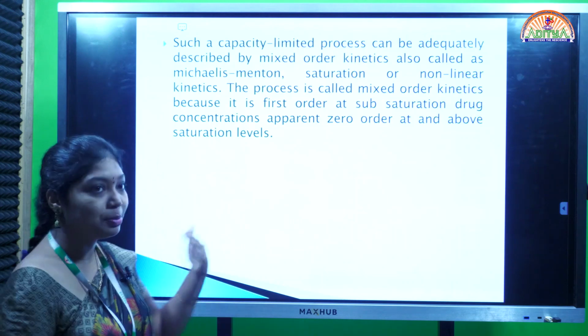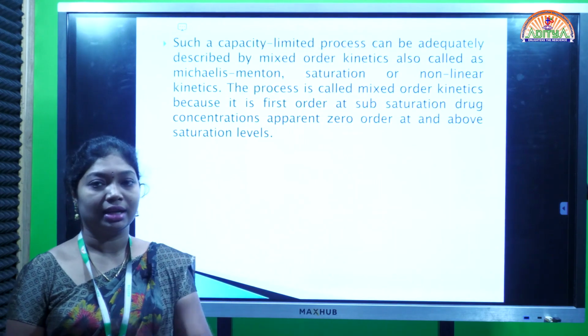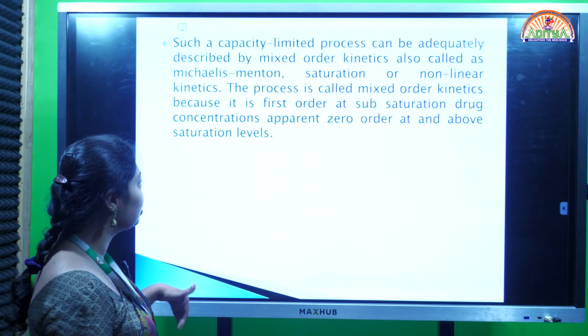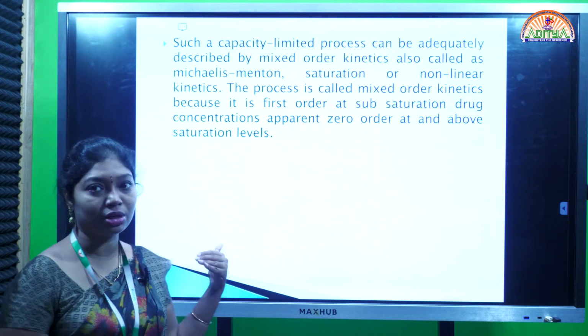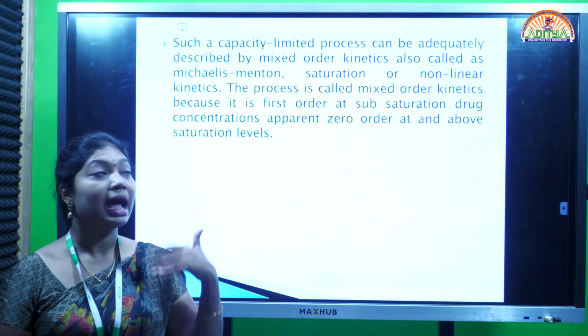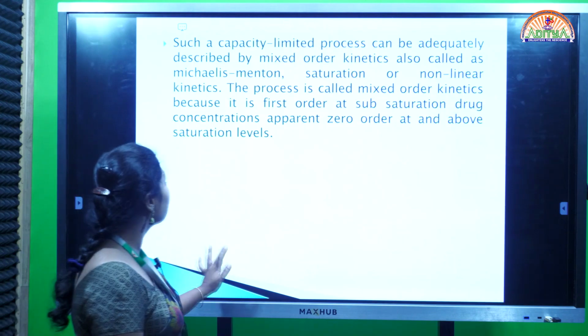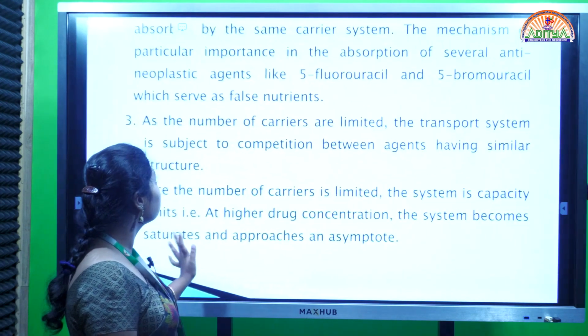Because of the subsaturation and saturation levels of the carrier mediated transport, under saturation we call it first order, it follows a first order process. Above the saturation level it follows a zero order process. So this is about the carrier mediated transport mechanism.